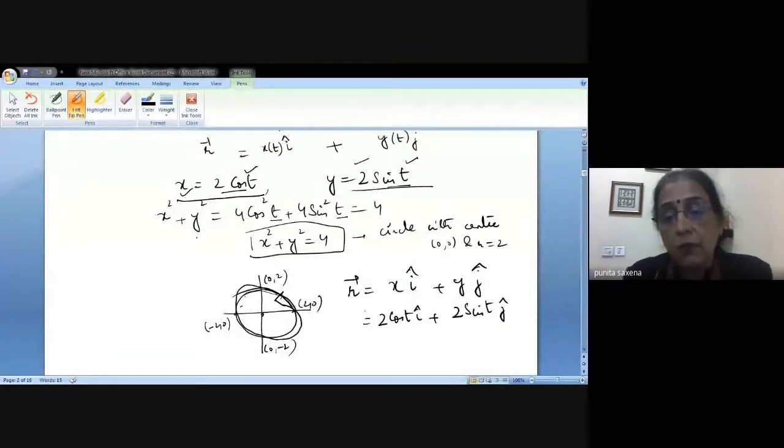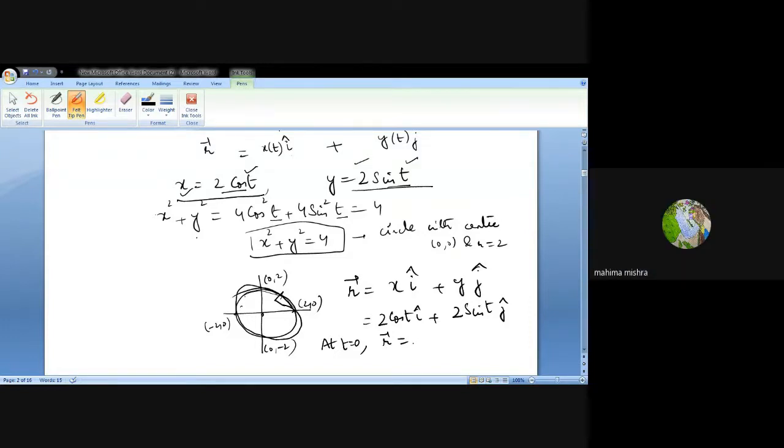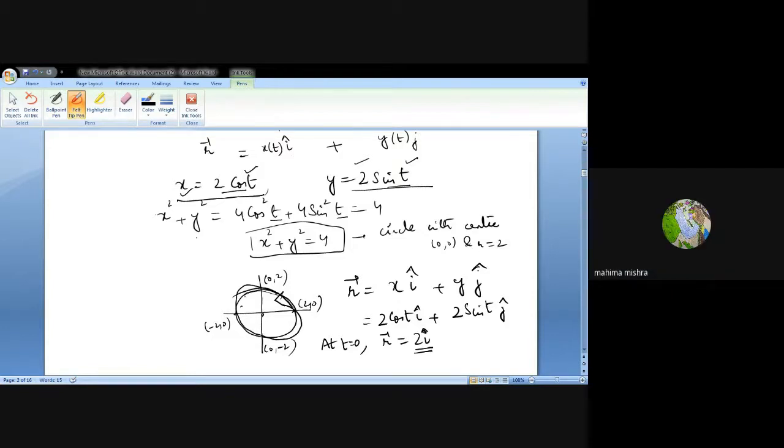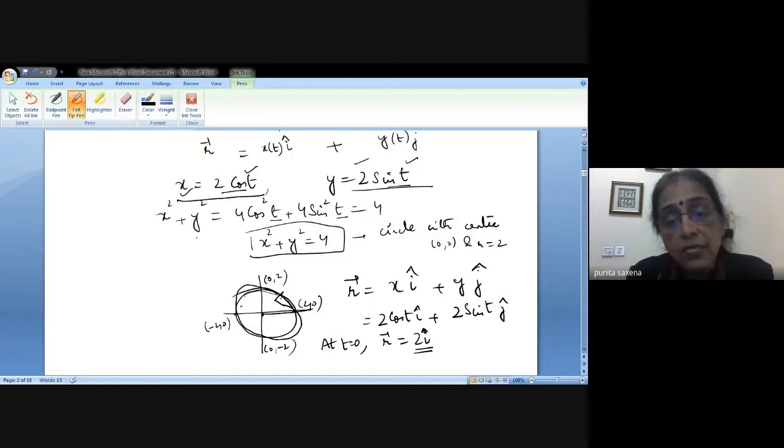Now, when I say at t equal to 0, what will be the position of the point? If I have any point on this boundary at t equal to 0, what will be my r? 2i. 2i basically means what? Where are you? On the x-axis, in the positive direction of the x-axis.